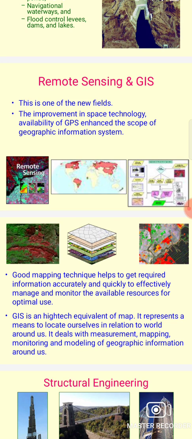Once we collect the global positioning data in terms of latitude and longitude, it helps us draw the map and do the analysis with the help of GIS. With remote sensing we take the measurements, and GPS gives us the directions. Once we have the measurements and the directions, we use a computer tool like GIS, which gives the exact data.